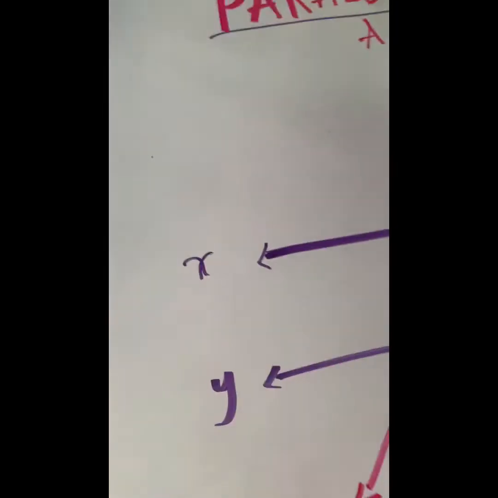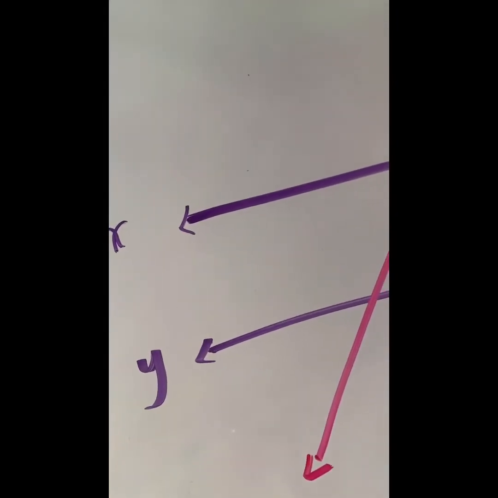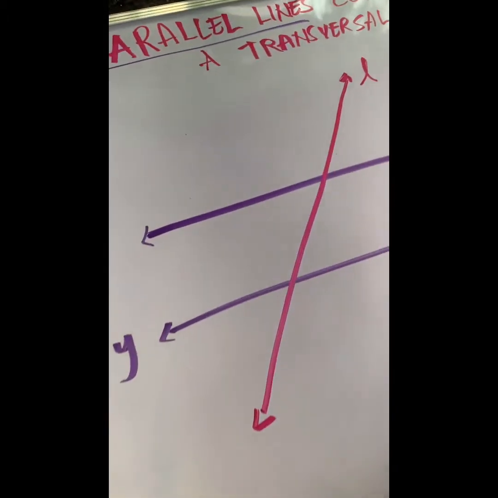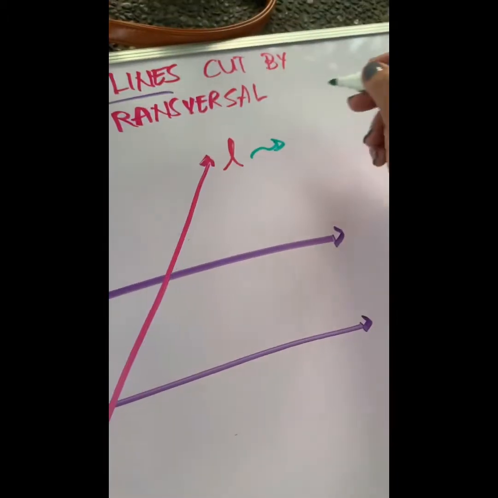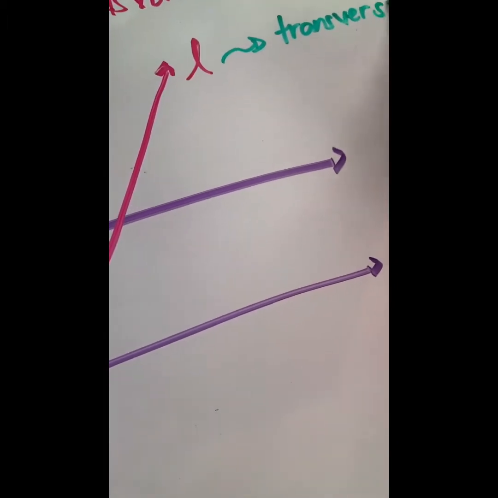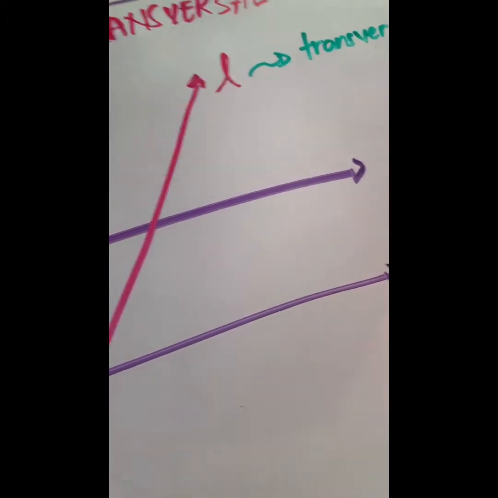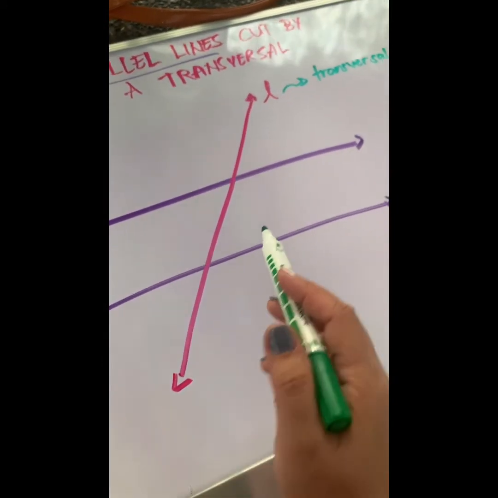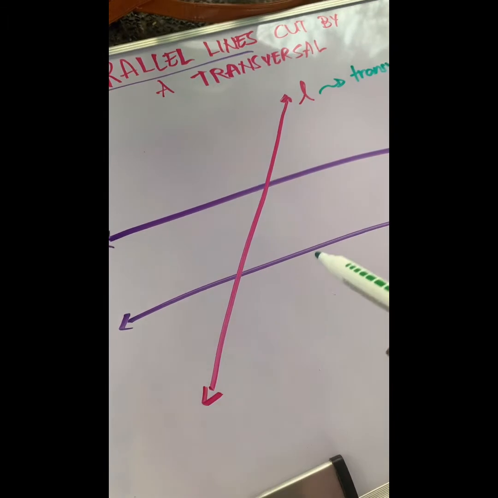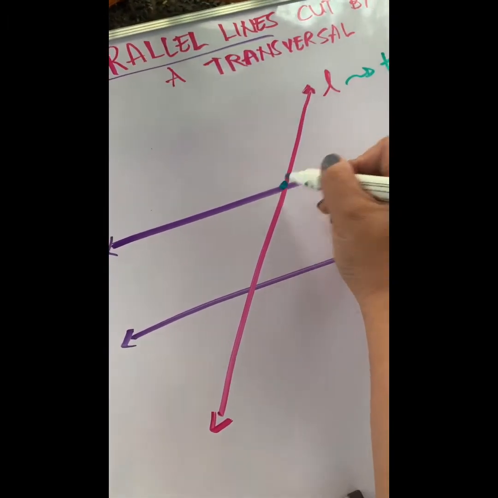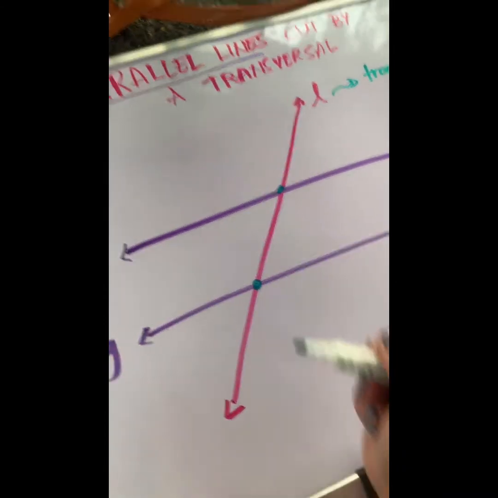This is the transversal L. A transversal line is a line coplanar to 2 parallel lines and cutting the 2 parallel lines at 2 different points.